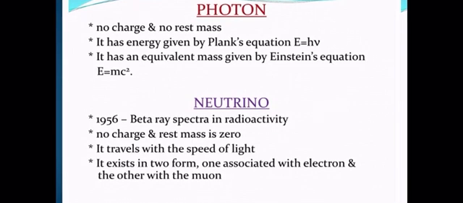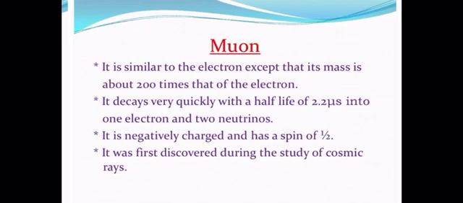Talking about the neutrino, it was discovered in 1956 in beta ray spectra in radioactivity. It also has no charge and its rest mass is 0. It too travels with the speed of light. It always exists in two forms, one associated with the electron and the other with the muon. As we have nu e and nu mu, and we have the third category, nu tau, that also exists.